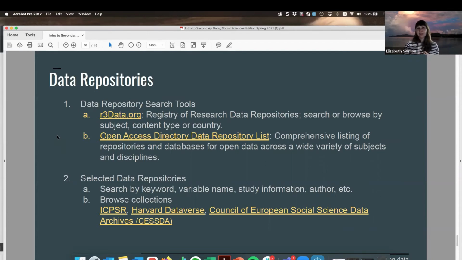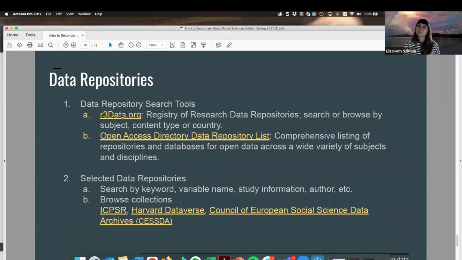And with some of our databases, we'll know that the data has been cleaned up and is being made available specifically for secondary use. So some of those concerns I mentioned with secondary data disadvantages, about maybe lack of documentation, or data coded in a way that you won't be able to use, hopefully, if you're able to identify a repository that meets your needs, you can bypass some of those disadvantages.